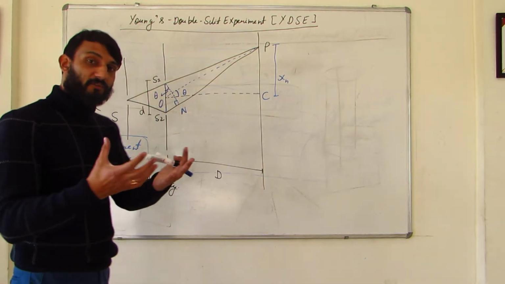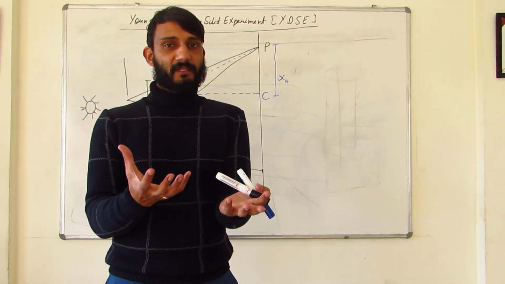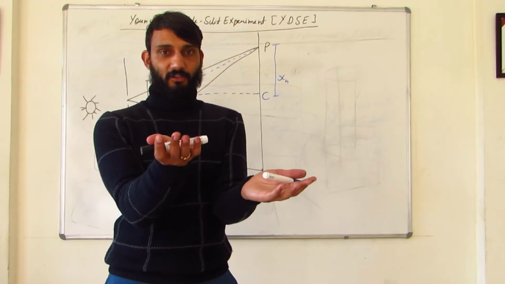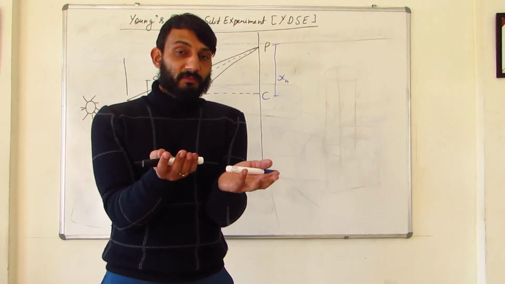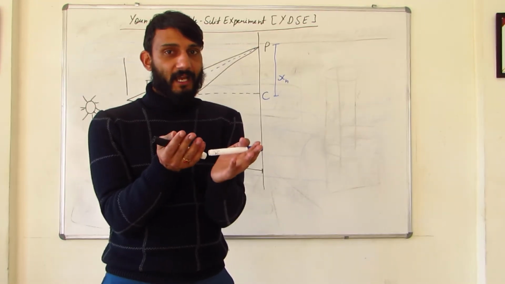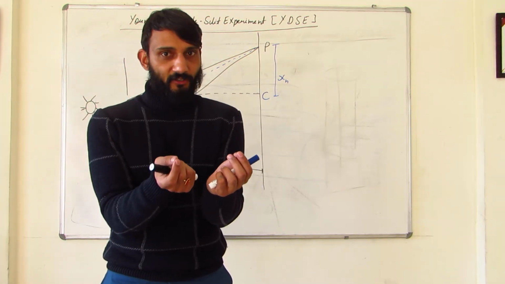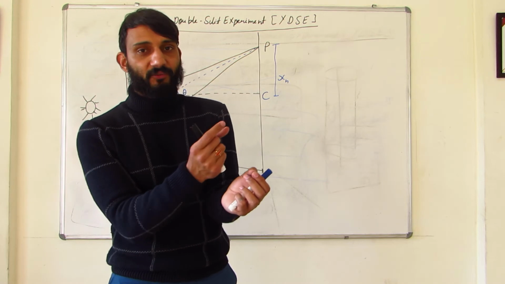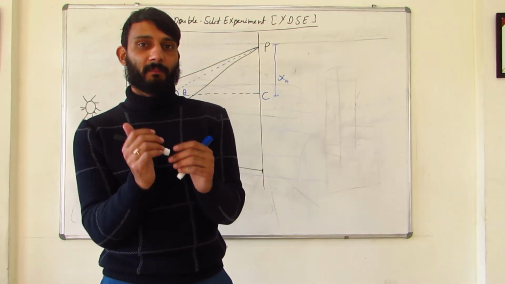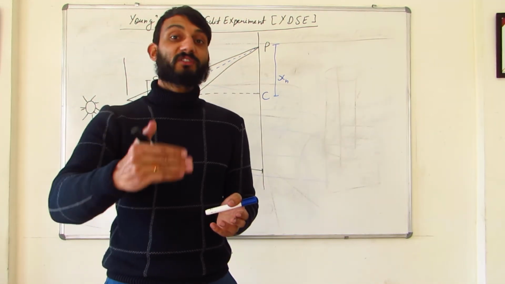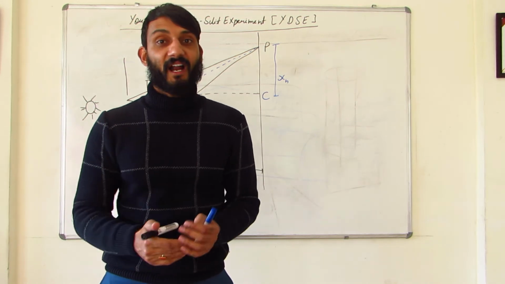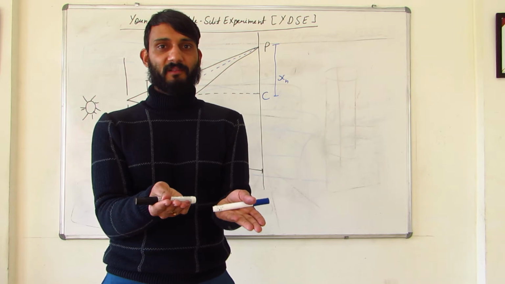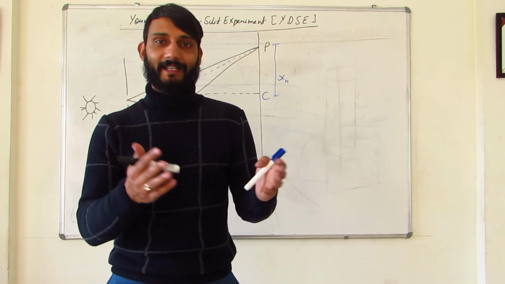If you take two separate bulbs, there will be trillions of electrons in this bulb and trillions of electrons in that bulb. Is it possible for these two to sync, with all the electrons going to a level and then coming back at the same time? Only then would the frequency emitted by these two be the same. The probability of that is very low, and therefore these two bulbs cannot be coherent sources of light, right?